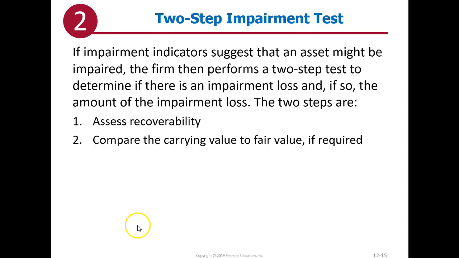So far, we've looked at 2 things within this first category. We looked at asset grouping, and second, we looked at when to test for impairment. The next part of this is what is the impairment test itself. So in this case, we have a 2-step impairment test. We have the first step where we assess recoverability, and then there's a second step, if needed, where we compare the carrying value to the fair value.